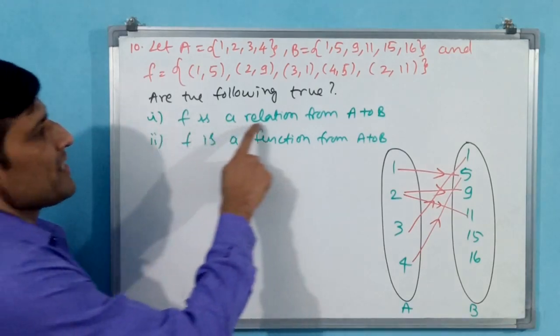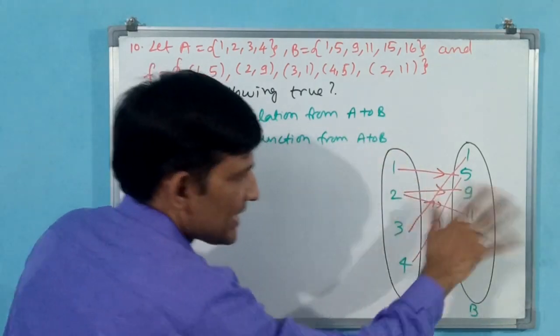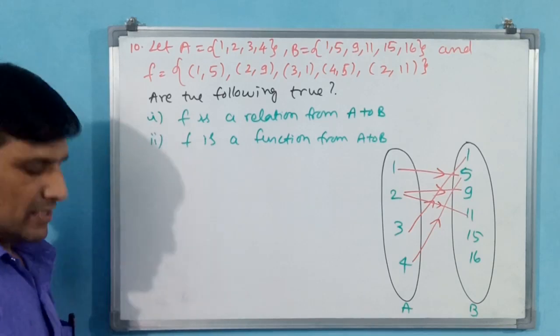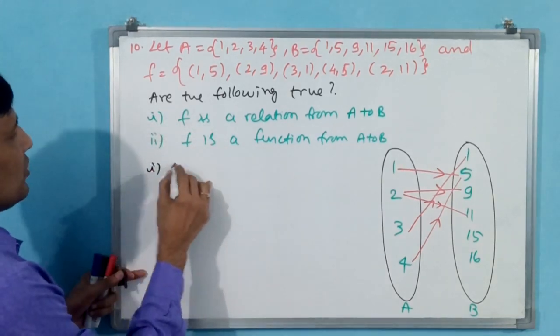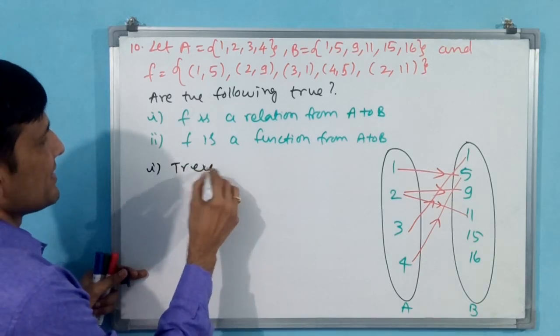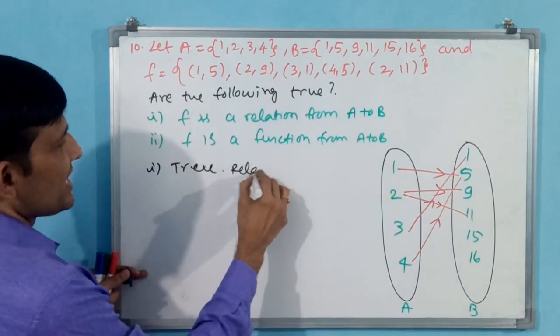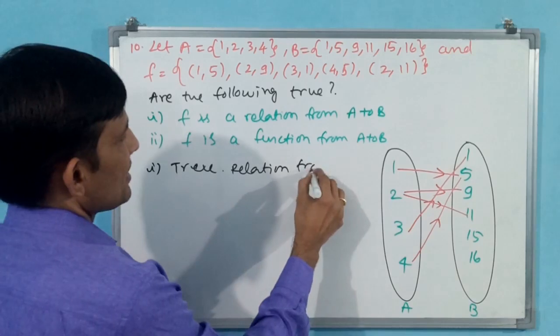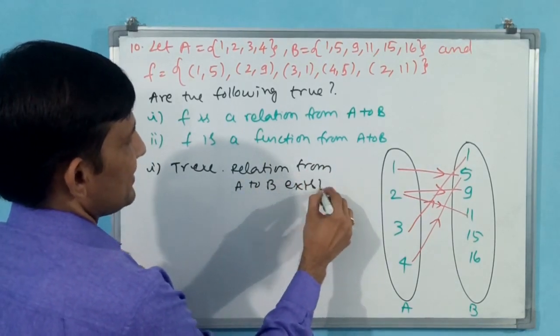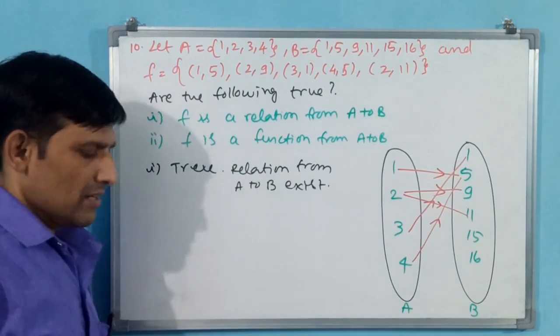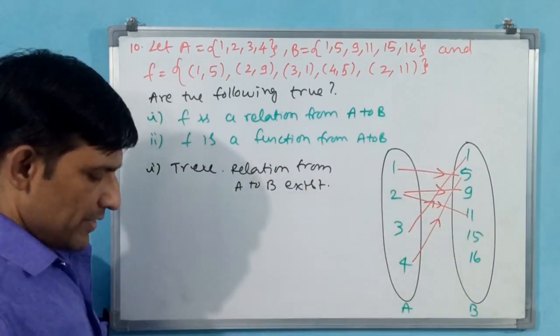Now, F is a relation from A to B. Is a relation from A to B there or not? Yes, the relation is there. Now we can write number 1, true. Relation from A to B exists. Okay, the relation we are seeing.